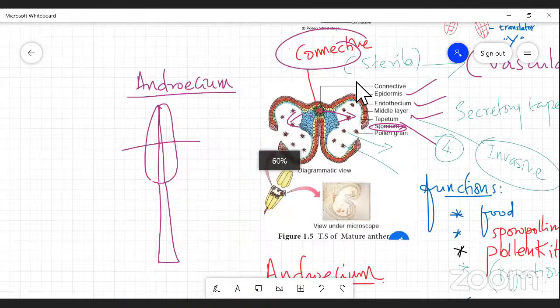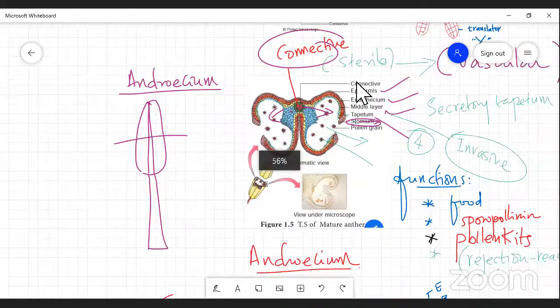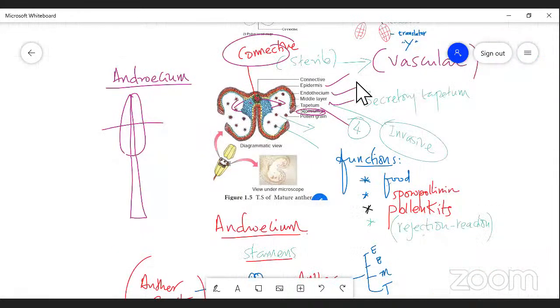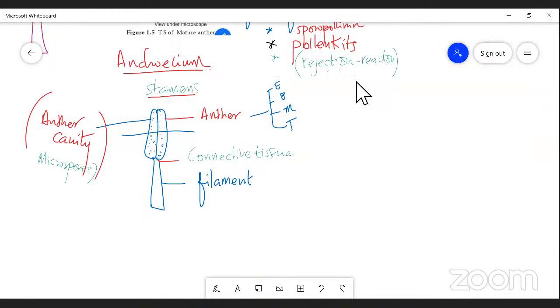This is the androecium. Androecium consists of stamens, with anther, connective tissue, filament, etc. The anther is bilobed in nature. When we take a cross section of the anther lobe, there will be four cavities, right? And the stalk of the anther is called the filament, right? So this is simply something about the male reproductive part of the plant.